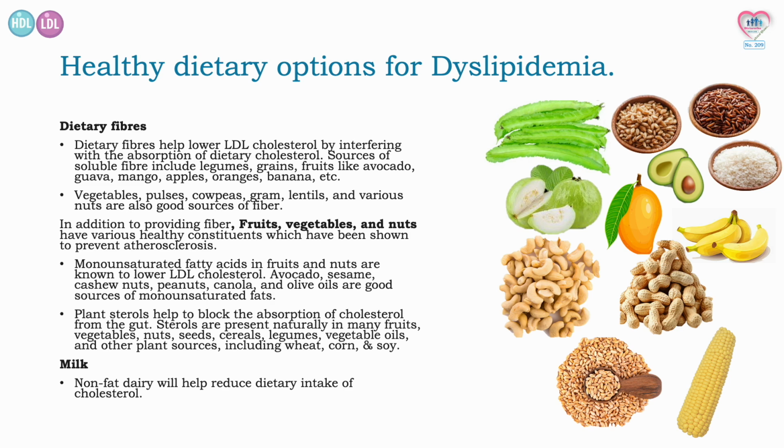Monounsaturated fatty acids in fruits and nuts are known to lower LDL cholesterol. Avocado, sesame, cashew nuts, peanuts, canola, and olive oils are good sources of monounsaturated fats. Plant sterols help to block the absorption of cholesterol from the gut.